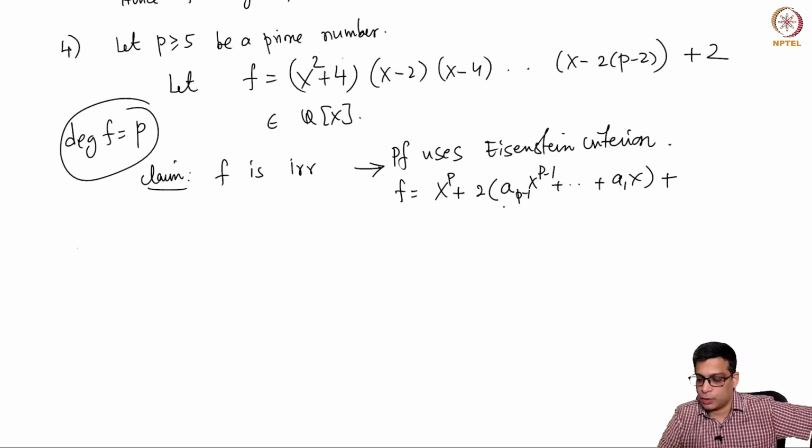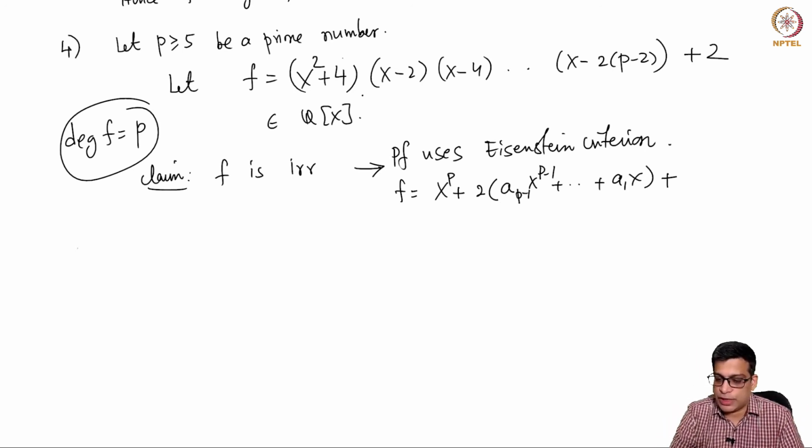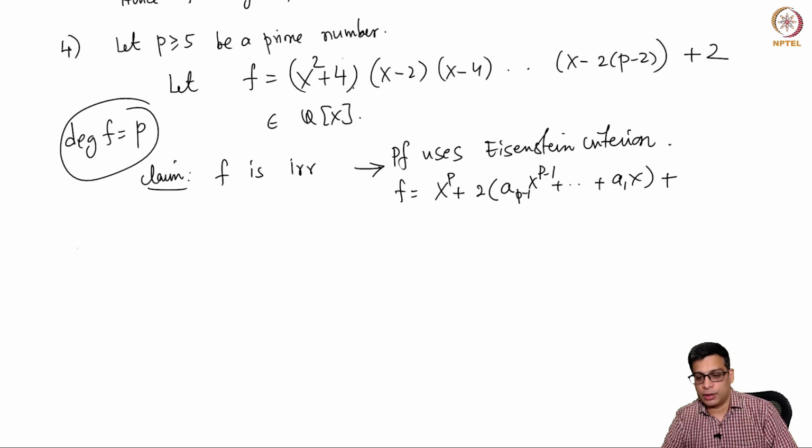Okay. So you can factor out a 2, because for example, what is the x to the power p minus 1 term? You have to take degree 2 and all but one of these. So you have to take p minus 3 of these, and for the last one you have to take the coefficient. So that is even, so that will be even times x to the power p minus 1.